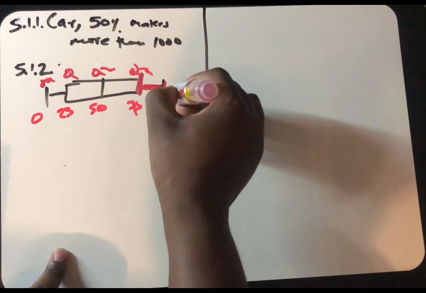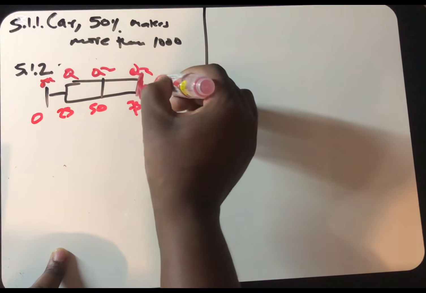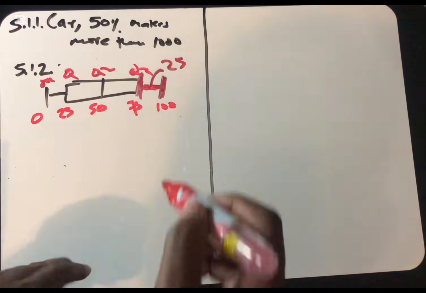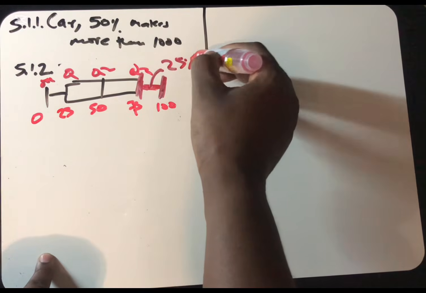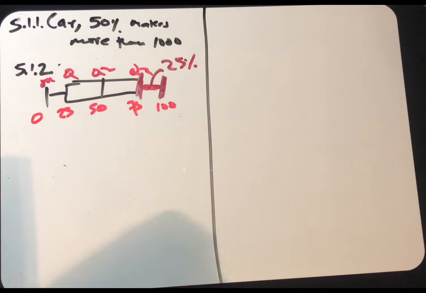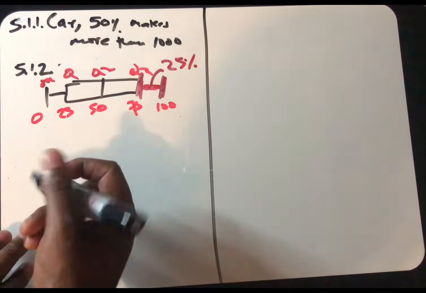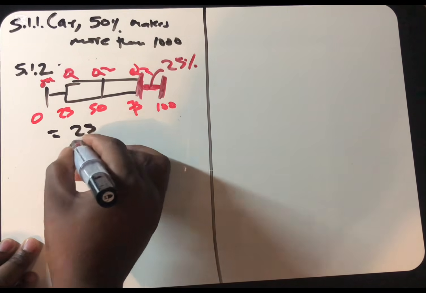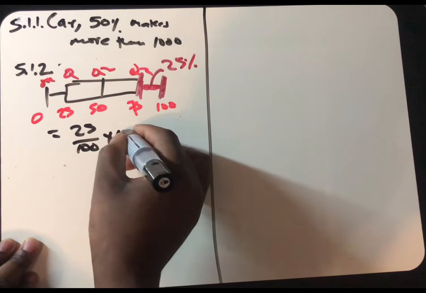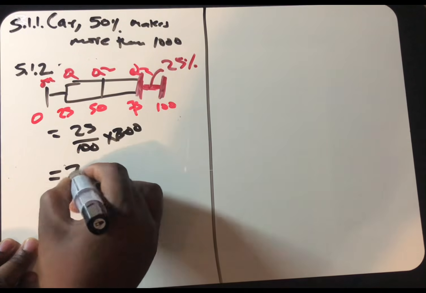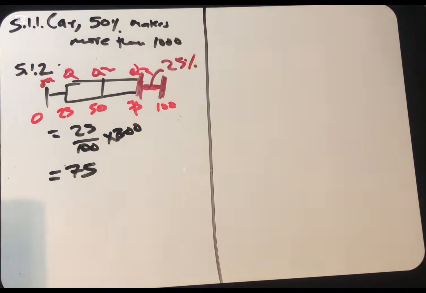So we are looking for this part, people. And if you check, this part is 25%. So we can just say 25% of 300 people. 25 over 100 of 300 people is 75. It's simpler in that way.